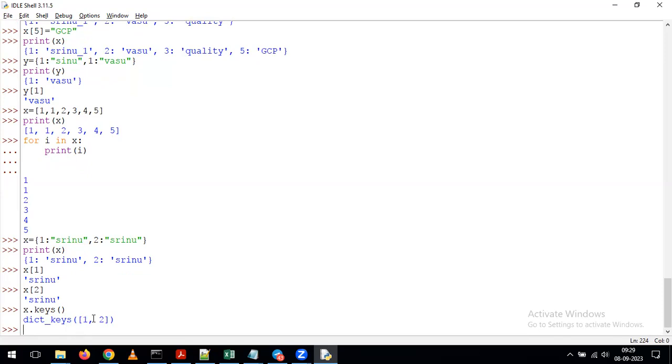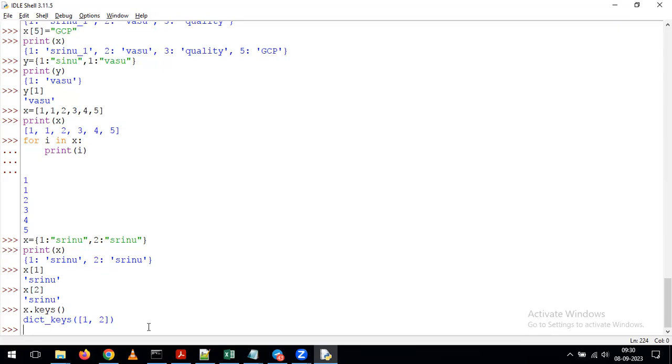Whenever you have that kind of requirement, if you want to see only the keys of your dictionary, we can use the function called keys. With the help of the keys function, you can display all the keys of your dictionary. Just give x dot keys. In our example, we have 1 and 2 as keys. For that reason, if I give x dot keys, it gives data for only 1 and 2.